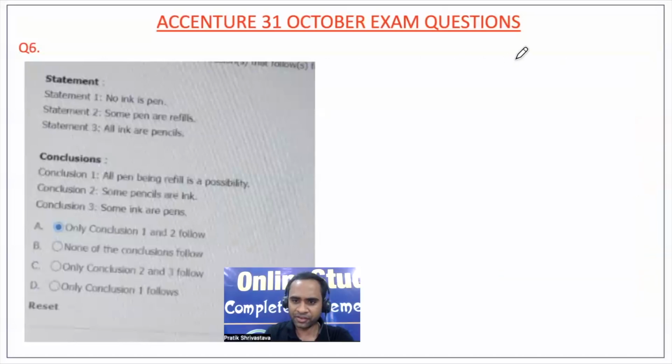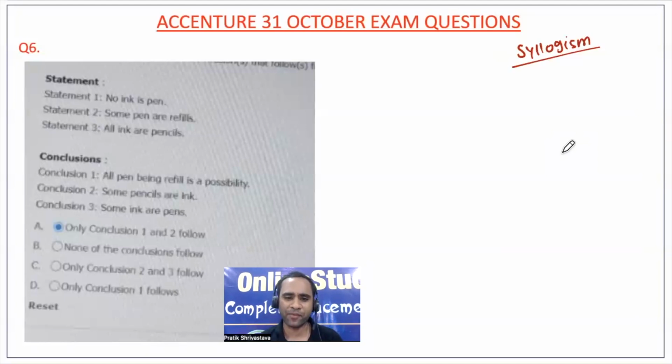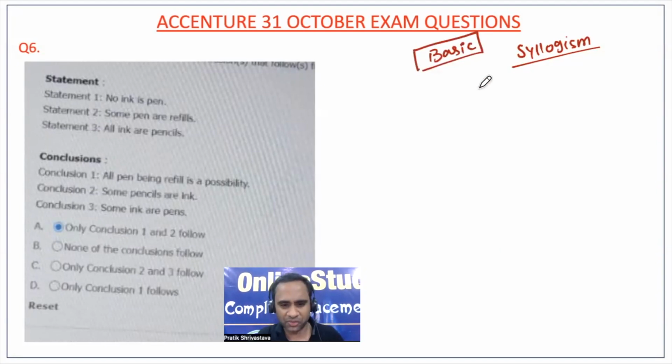Then, syllogism questions. I generally don't take syllogism questions when I'm solving in the videos, because this creates a lot of confusion with students, as I have seen the basics are not clear for most students. Whenever I solve a syllogism question, you can see the comments: sir, this is wrong, this is right, this conclusion is correct, this conclusion is wrong.